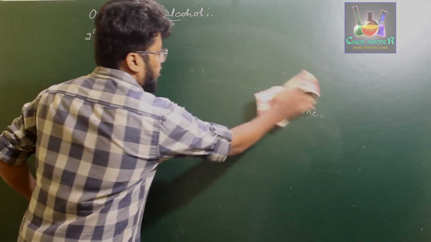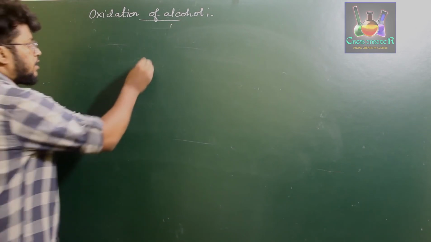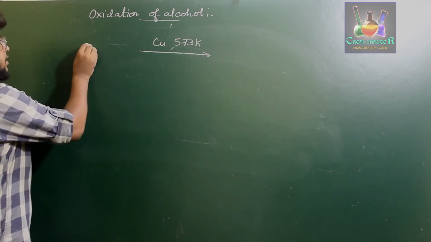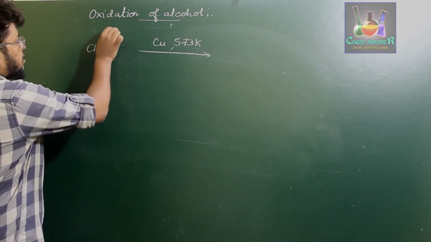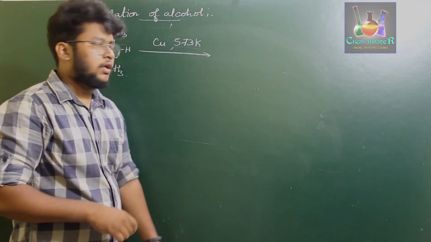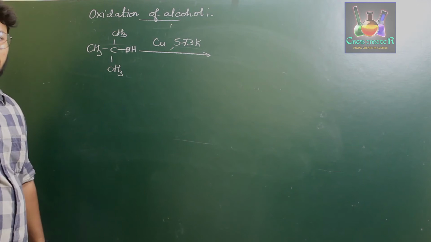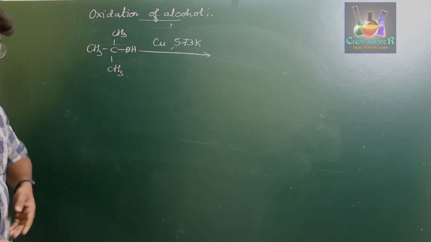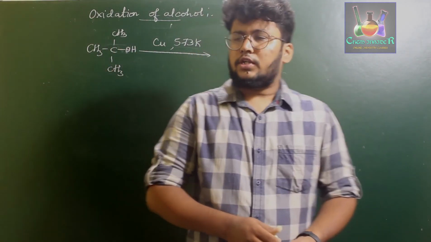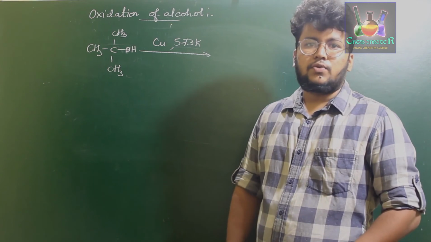So when you treat tertiary alcohol with a preheated copper tube, that is, when you treat copper heated at 573 Kelvin with tertiary alcohol, let's just say the example (CH3)3COH, tertiary butanol, with very strongly heated oxidizing agents such as copper, what we are going to observe here is it loses a water molecule.